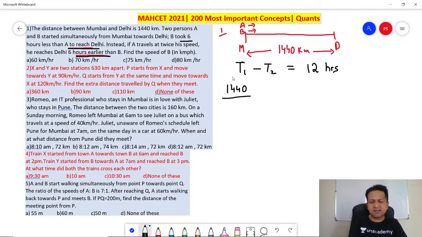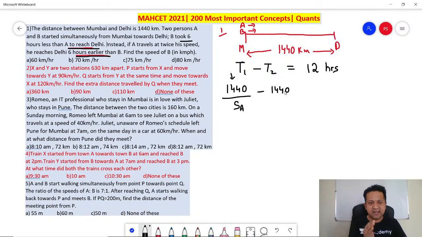Speed is, let's say the speed of B. Remember the speed of A, let's say is SA. And in the second case, so this is the time taken by A in the first instance. In the second case, you know what? A is 6 hours earlier than B.